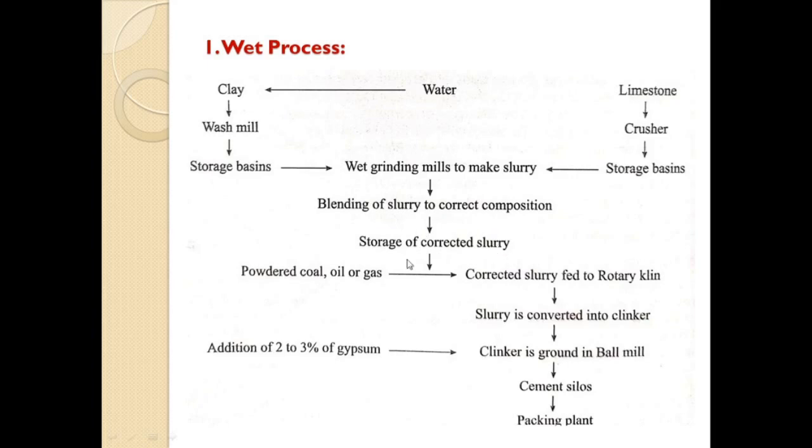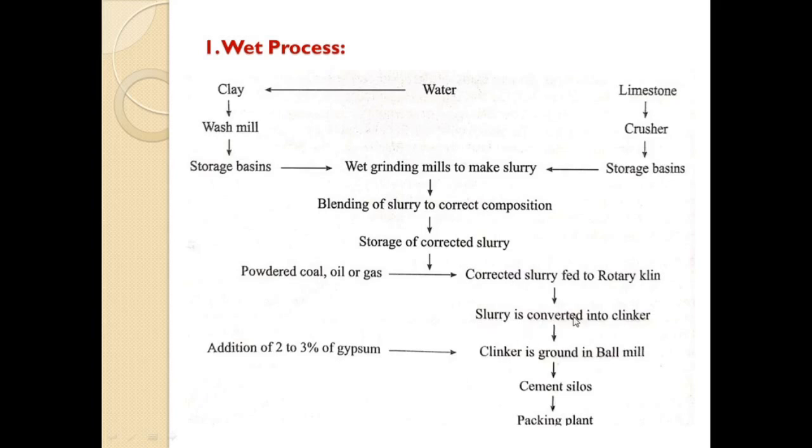Then this corrected slurry is fed into the rotary kiln. For that rotary kiln, the fuel used is powdered coal or oil or gas. So the temperature of this rotary kiln is about 1300 to 1500 degrees Celsius. Okay, after that, due to this high temperature, this slurry is converted into clinkers. Clinkers means ball shaped, nodular shaped clinkers.